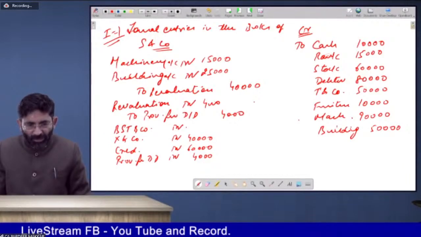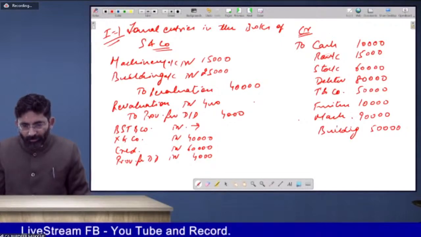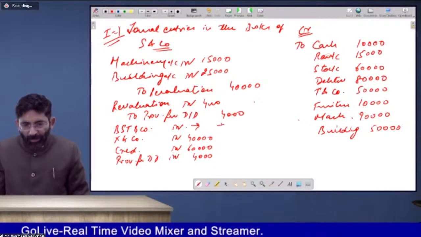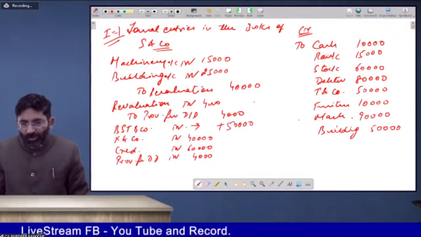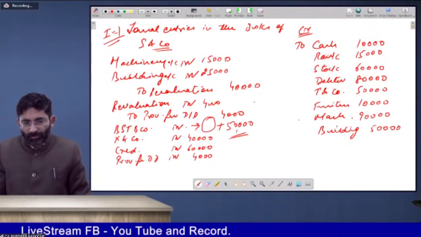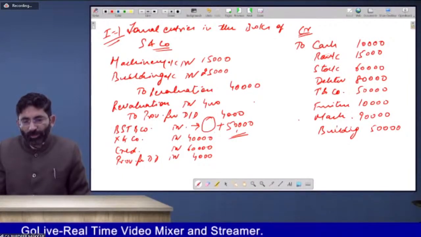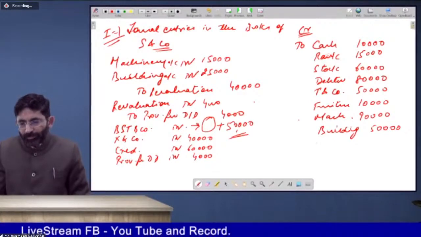So get the balancing figure that will be transferred to BST and Company. BST and Company will pay this plus 50,000, because he will pay for the goodwill also. So whatever the amount here, you will have to charge 50,000 in excess from him, because you have to charge for the goodwill also, rupees 50,000, from him. So we may pass an entry in that way also.